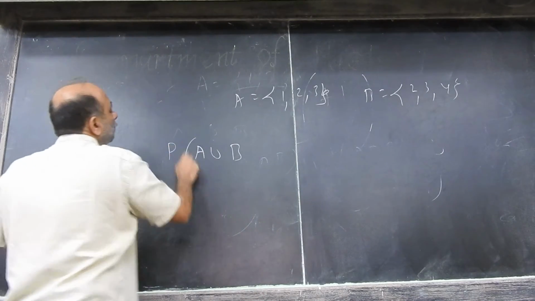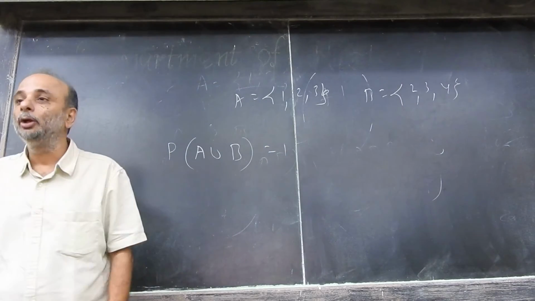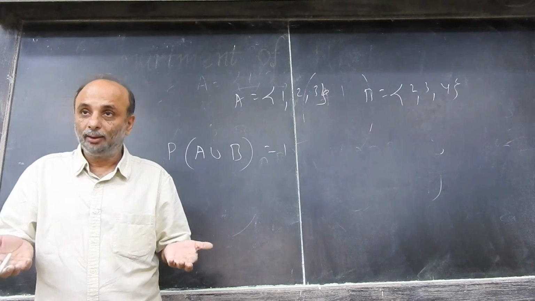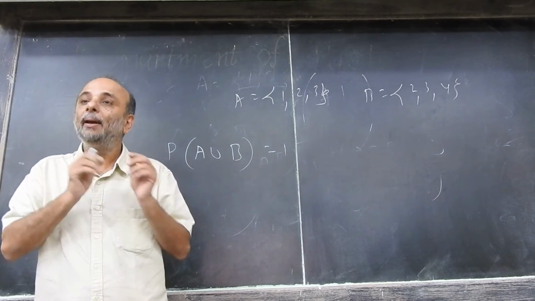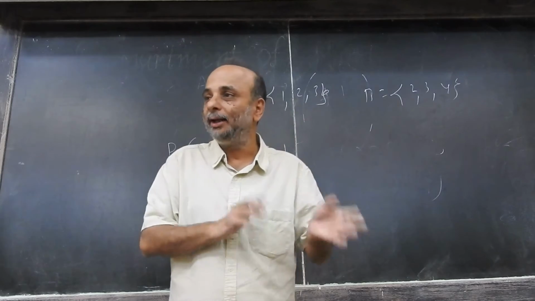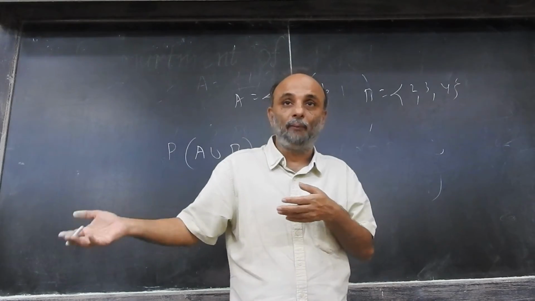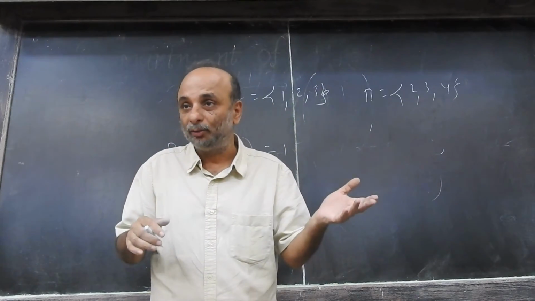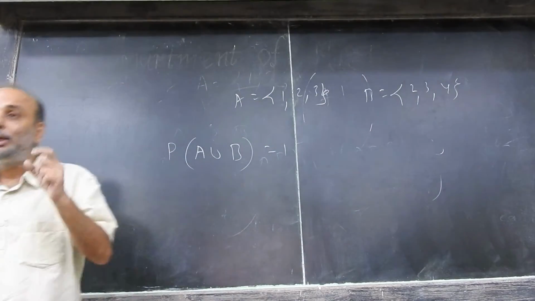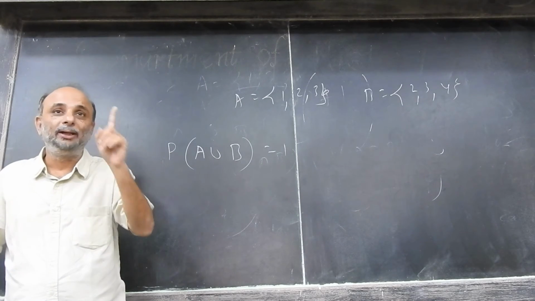So what do you think is the probability of that event? 1. Right? In the current test match going on, either India has to win, or West Indies has to win, or it has to be a draw. So think of 3 events, A, B and C. Are they mutually exclusive? Yes, because if India wins, West Indies cannot win and it can't be a draw. If West Indies wins, India cannot win and it can't be a draw. If it's a draw, then neither India nor West Indies wins. So one of the 3 possibilities has to occur. So A union B union C is a certain event and its probability is 1.